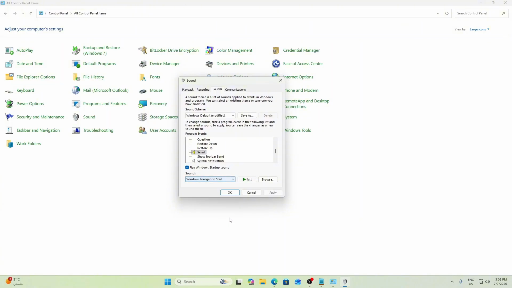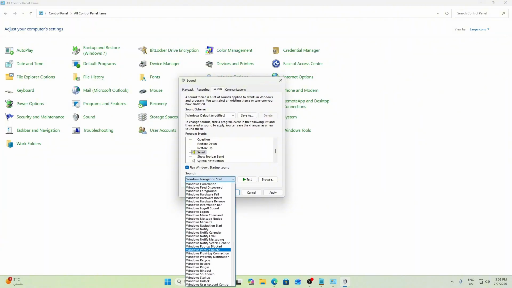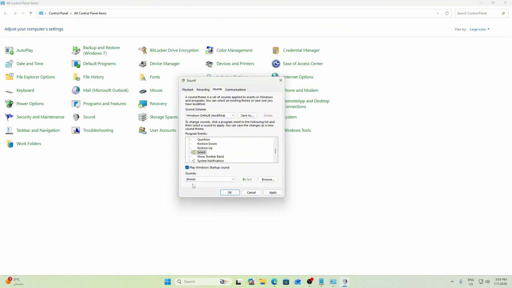If you want to disable it, then you can again go to your Control Panel, go to the Sound section. Under Sound, you need to go to Sound again, and here you need to go to Select. And under the sound, you need to go to the drop down, and you need to select None, and after that again, click Apply and OK.